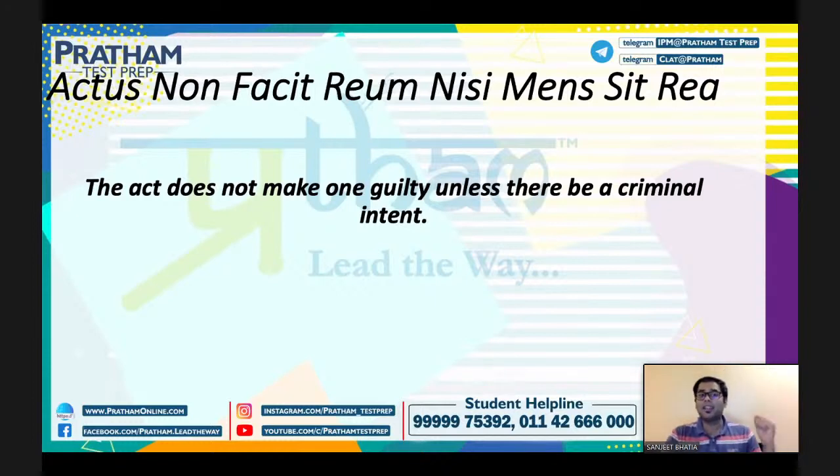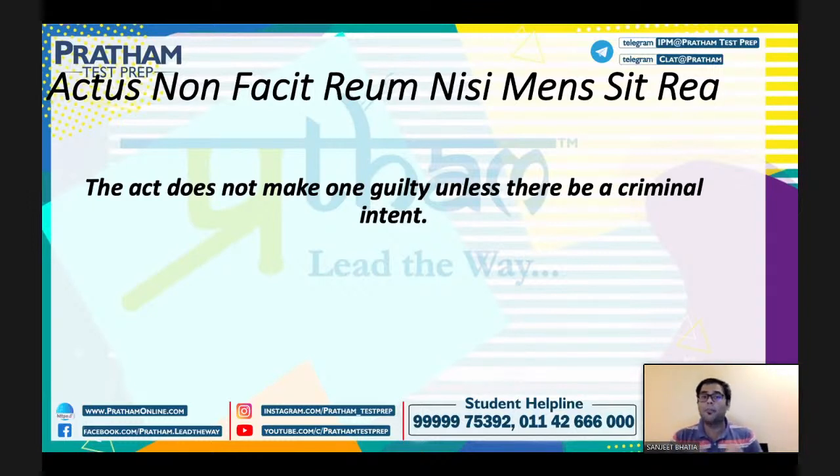Now the act does not make one guilty unless there be a criminal intent. You will notice this a lot when you are reading criminal law, that the act itself doesn't make anyone guilty, right? But there has to be a criminal intent. Malified intention is discussed, mens rea is discussed, which is bad intention.